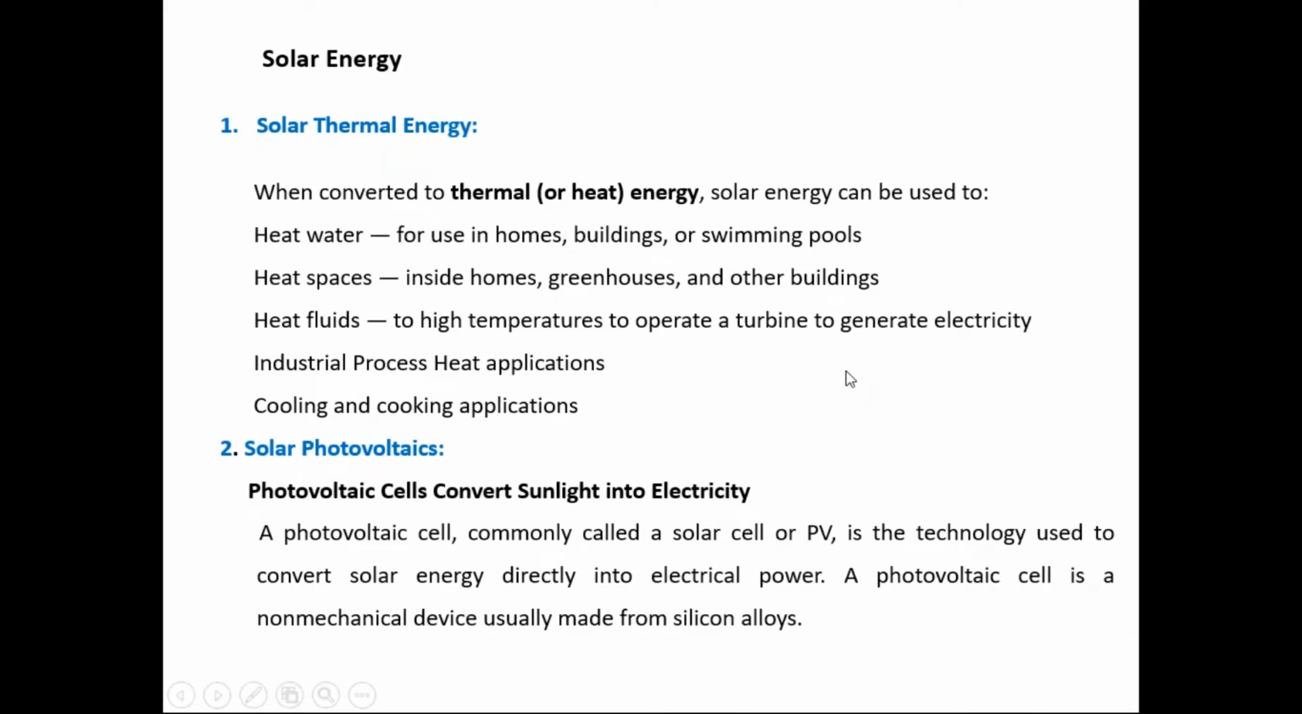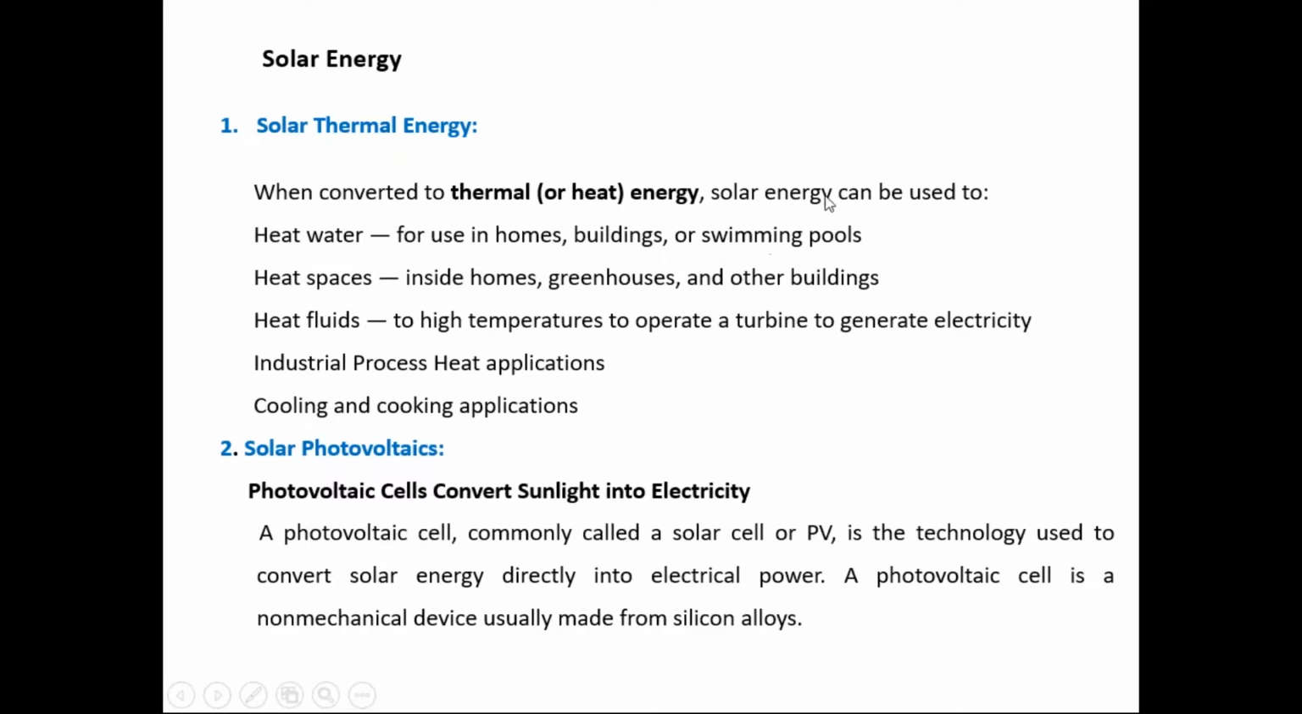And now, are you aware of the solar energy, what way we can utilize it? So mainly there are two ways to utilize the solar energy. One is solar thermal energy. When is it called solar thermal energy? When it is converted to heat energy directly.